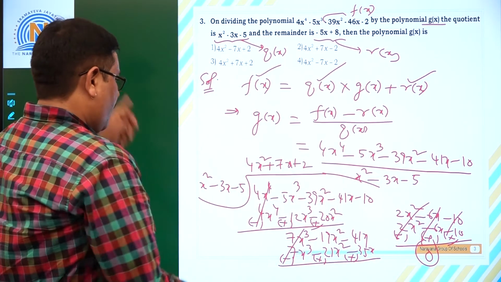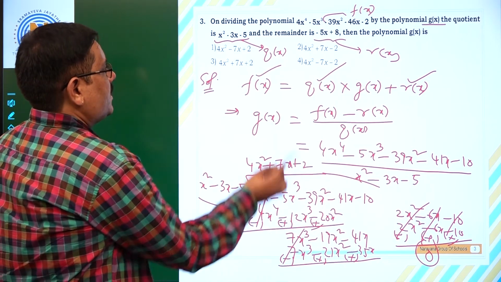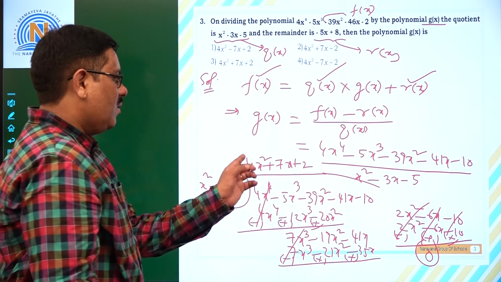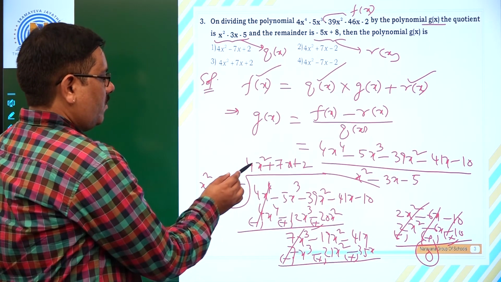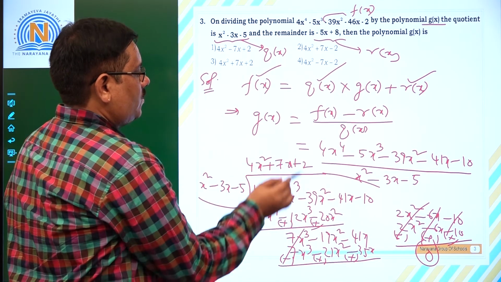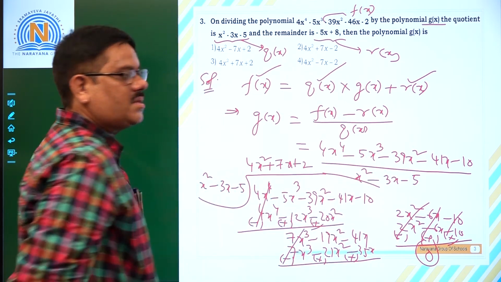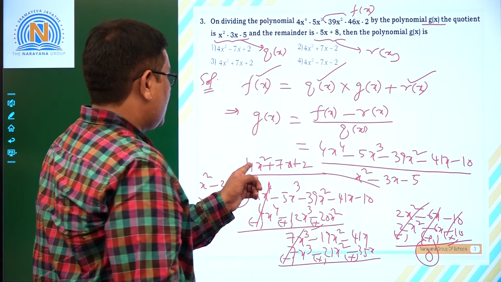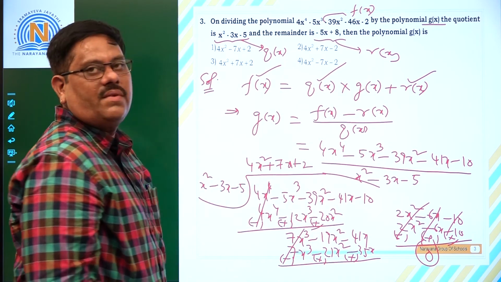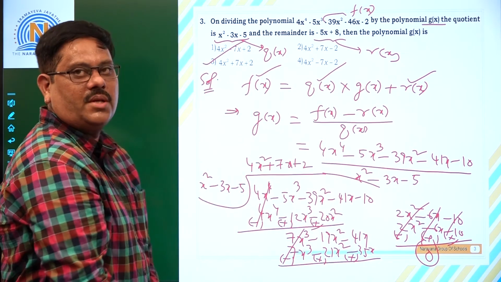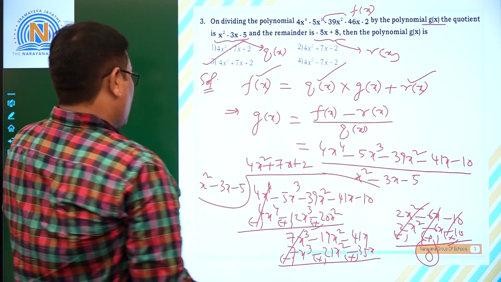So whenever you are dividing 4x power 4, that is f of x, with x square minus 3x minus 5, what is the quotient you are going to have? 4x square plus 7x plus 2. So if you divide this with x square minus 3x minus 5, you are going to have the resultant answer as 4x square plus 7x plus 2. That is nothing but the third option for us. That is the right answer. Now let us see the next question.